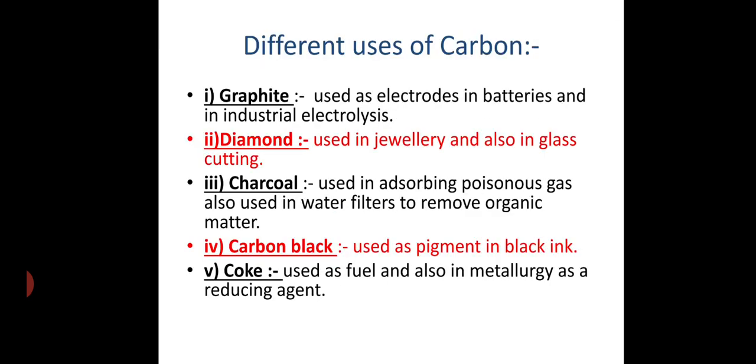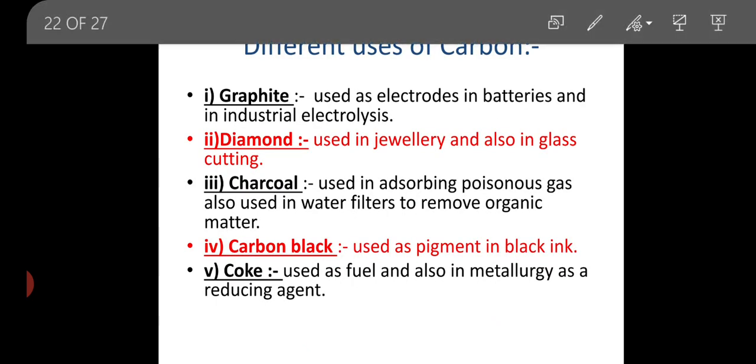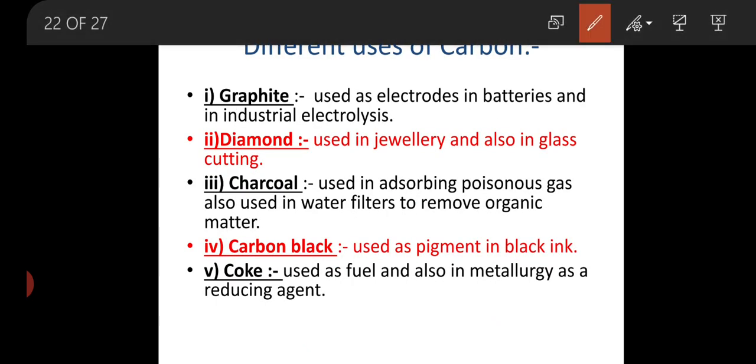Considering these, now the uses of carbon. Depending upon the allotropic form, carbon is used in different ways. First, graphite is used in electrical batteries as an electrode for the passing of electric current.